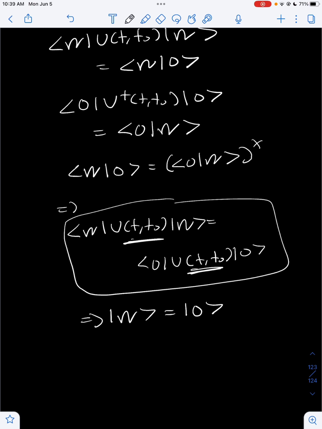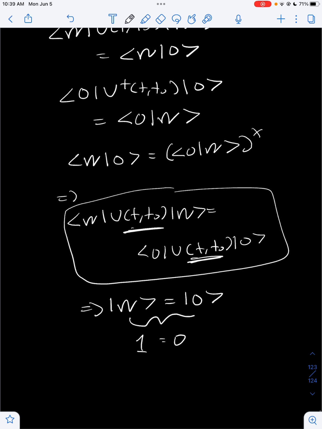And I don't know why, I just find this really funny. It's like, you know those proofs online of 1 equals 0? This kind of reminds me of those proofs.